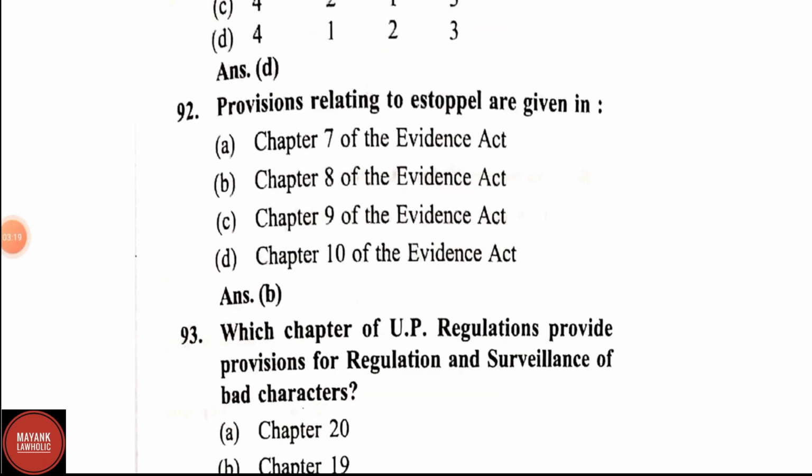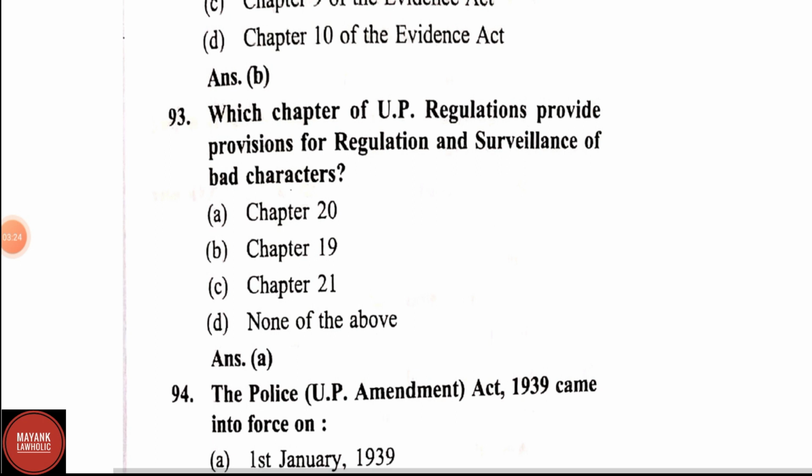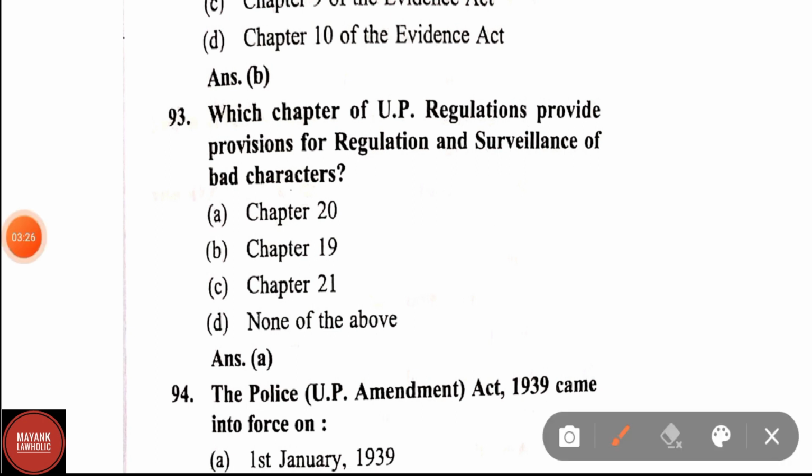Question number 92. Provisions relating to estoppel are given in chapter 8 of the Indian Evidence Act. Question number 93. Which chapter of UP regulations provides provisions for regulating and surveillance of bad characters? Correct answer is chapter 20.